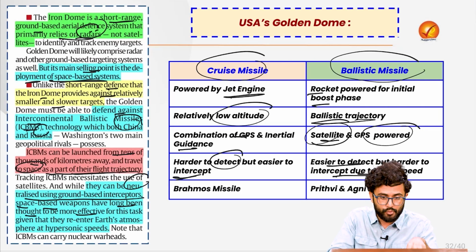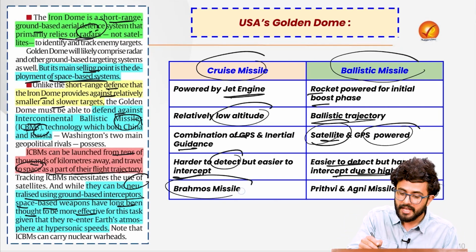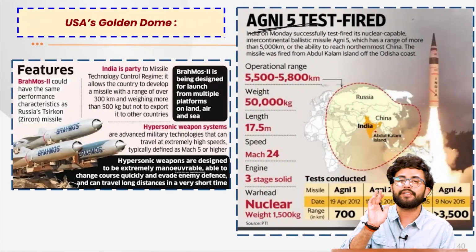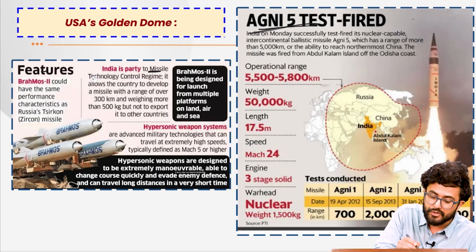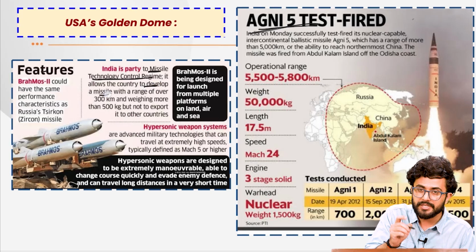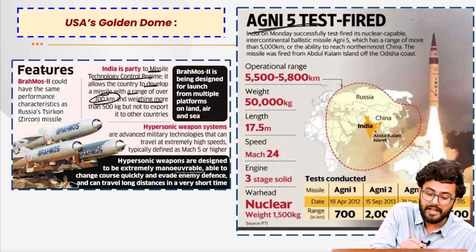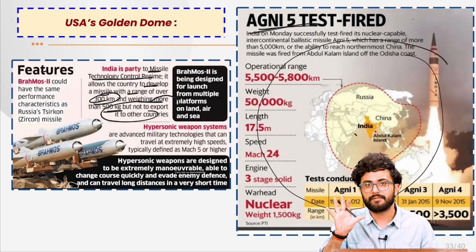Does India have cruise and ballistic missile both? The answer is yes. We have cruise missiles like BrahMos, and we have ballistic missiles like, for example, Prithvi and Agni 5. Remember that India is a party to the Missile Technology Control Regime as well, which basically allows the country to develop a missile within a range of over 300 km and weighing more than 500 kg, but we cannot export it to other countries. Keep this in mind.